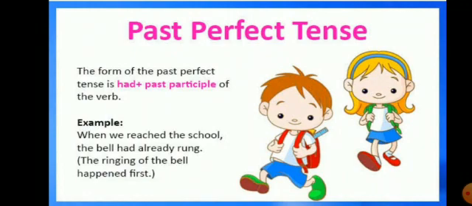If these types of sentences are there, with two sentences, one happened first and the second took place after that. So the action that is done first, we will write in past perfect. The action that took place after that will be in simple past. So, when we reached the school, the bell had already rung. What action happened first? The bell had already rung, so this will be in the past perfect, and we reached the school happened afterwards, so that will be in the simple past.